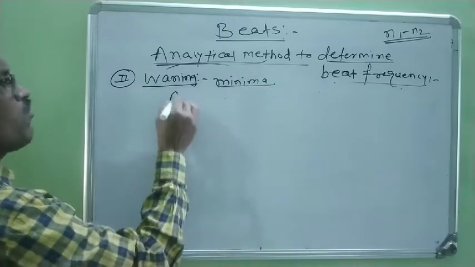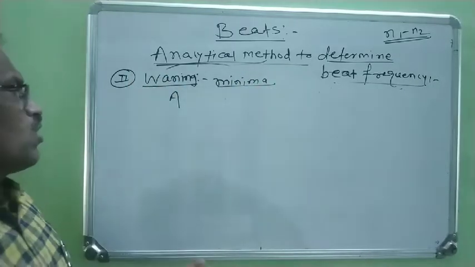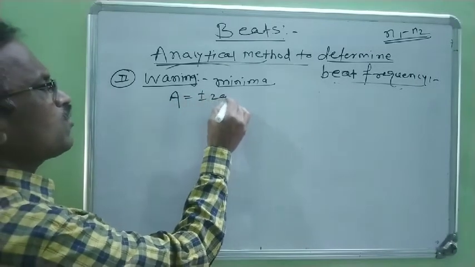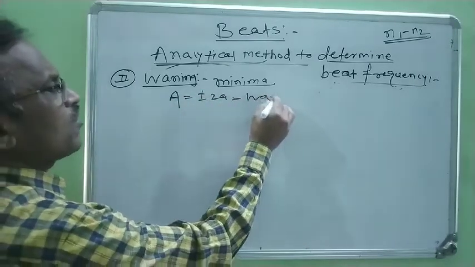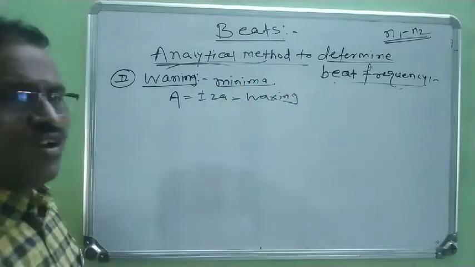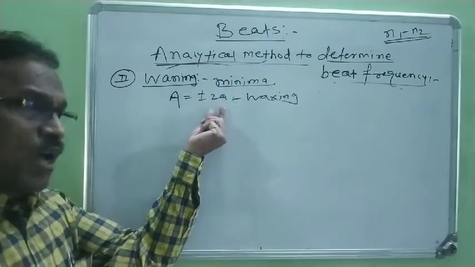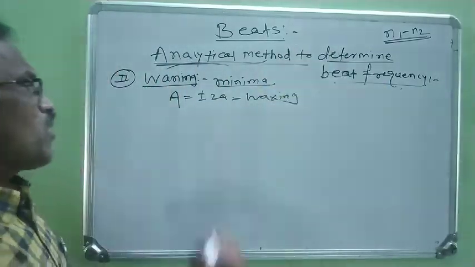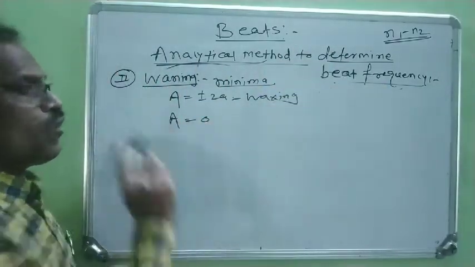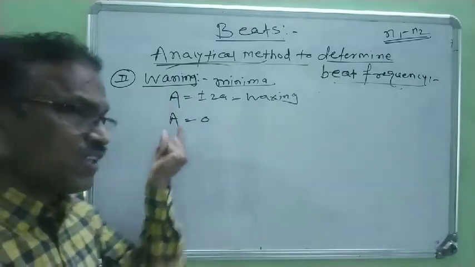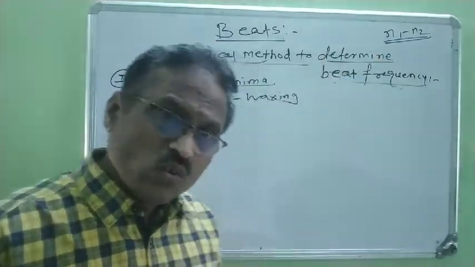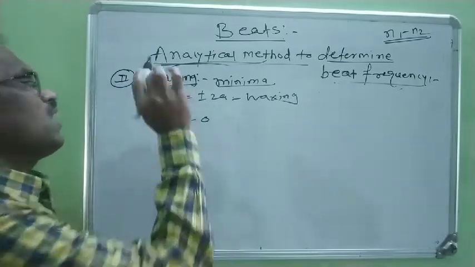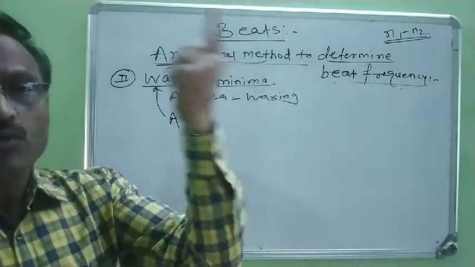When the resultant amplitude A is equal to plus or minus 2A, at that time it is waxing. When the maximum amplitude is there, it produces waxings. But when this capital A is 0, meaning the resultant amplitude is 0, at that time wanings or minima are produced.